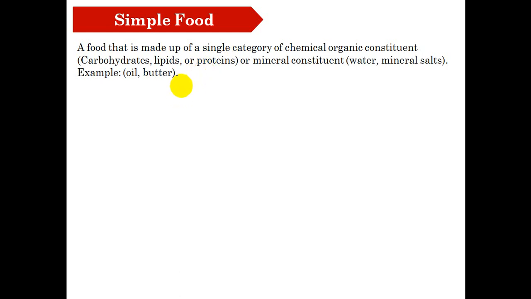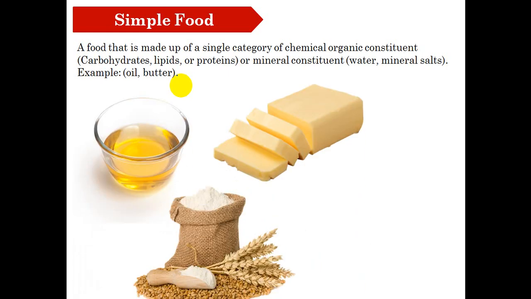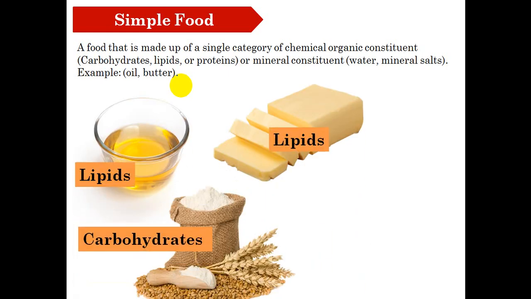Oil and butter contain only lipids. Because they contain only one category, which is the lipid, we are going to call them simple food.